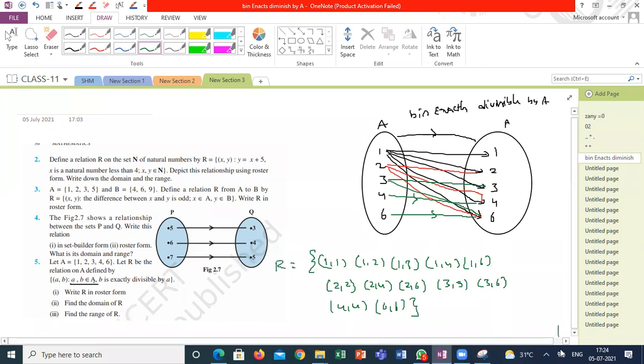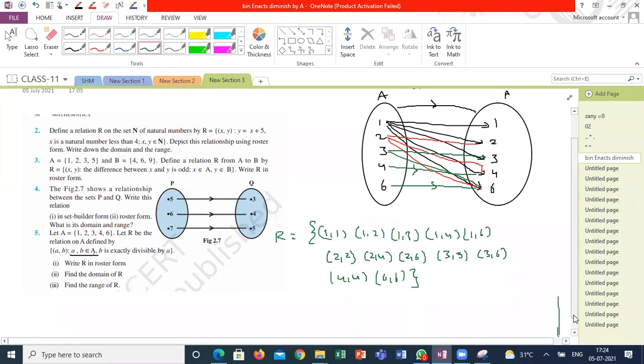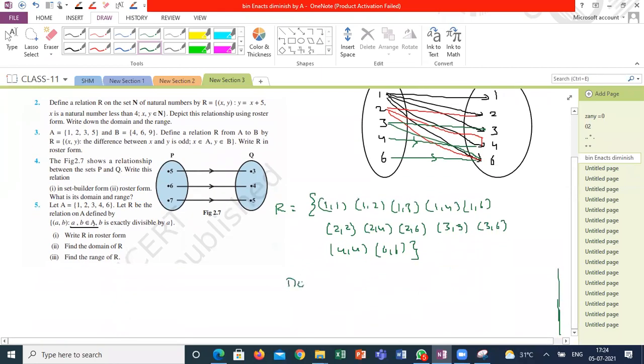So from here, what is the domain? Each and every element of A is participating. Domain is 1, 2, 3, 4, 6. Codomain is the range. What is the range? 1, 2, 3, 4, 6 only, no? Range also, because each and every element of A is the image of at least one element of A. 6 is the image for 6 and some other elements also. So range and codomain are both the same here.